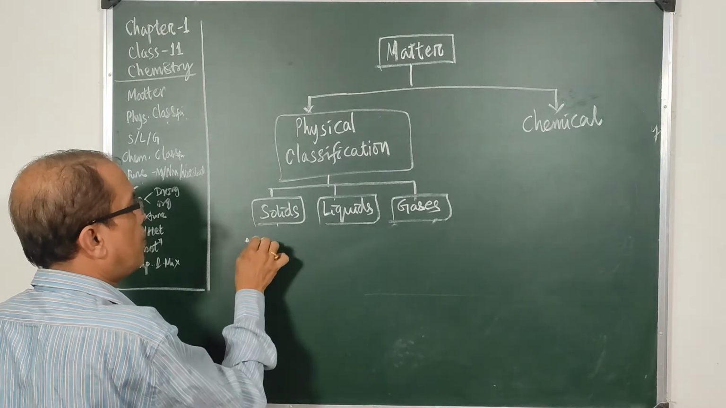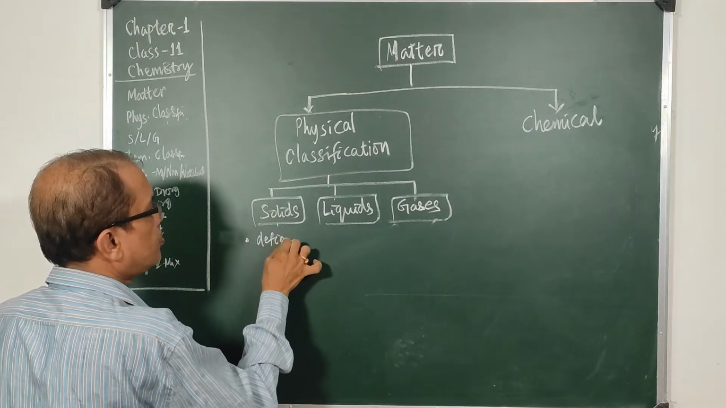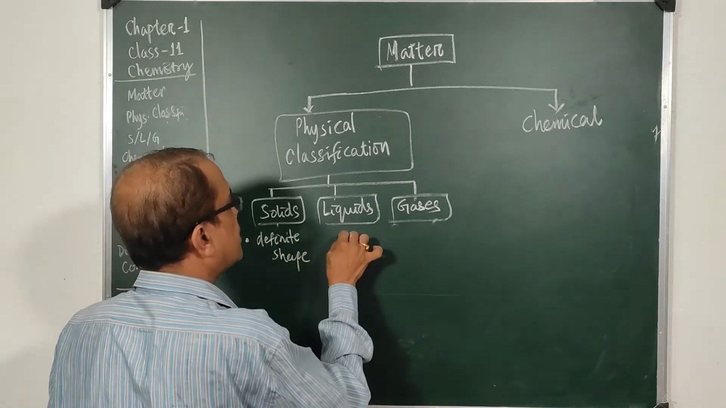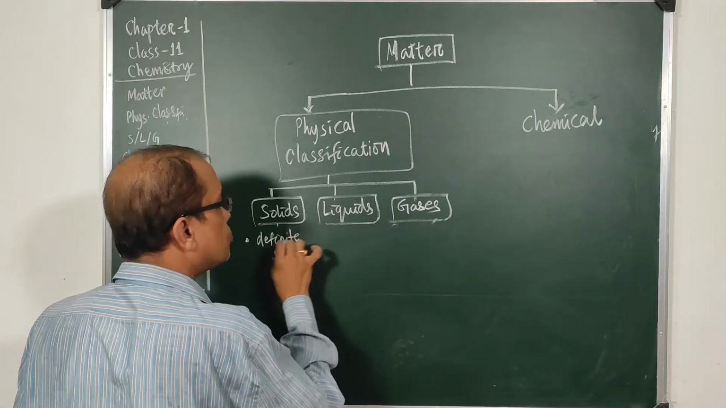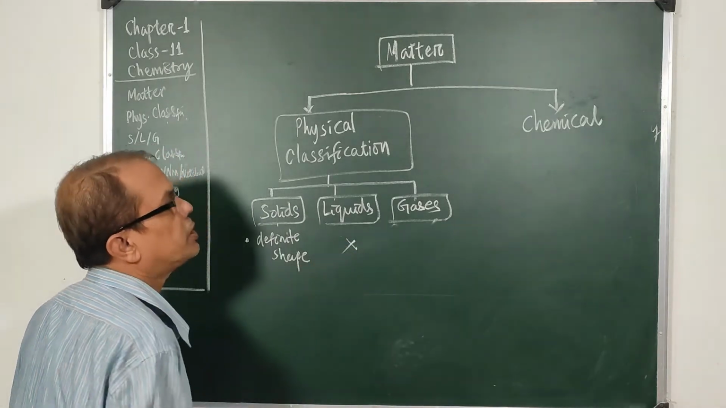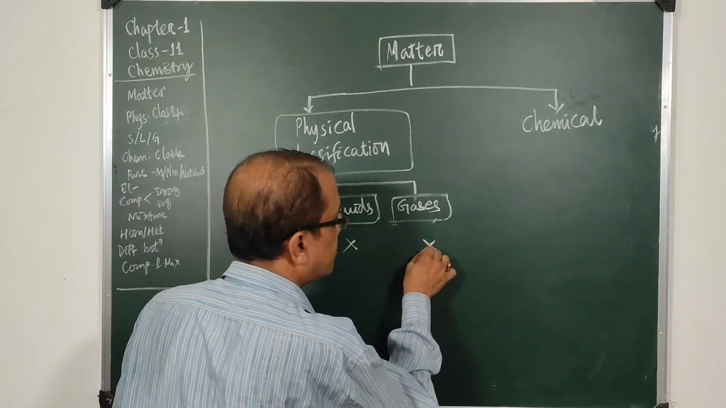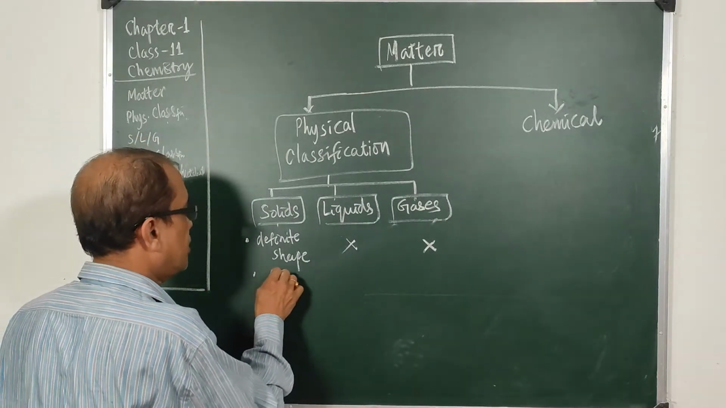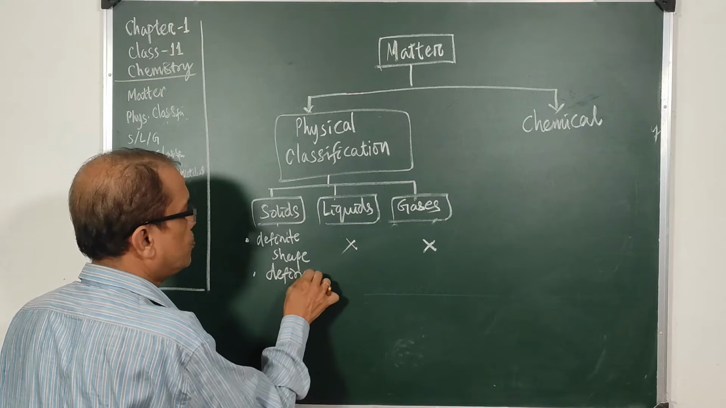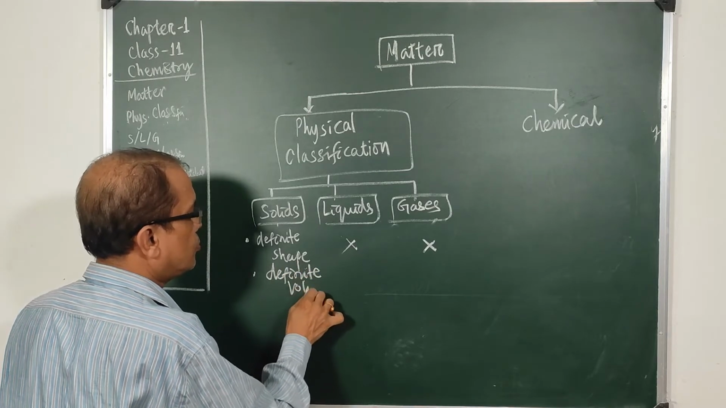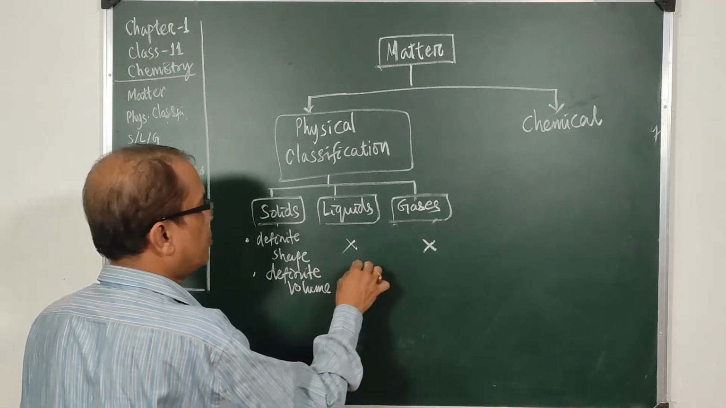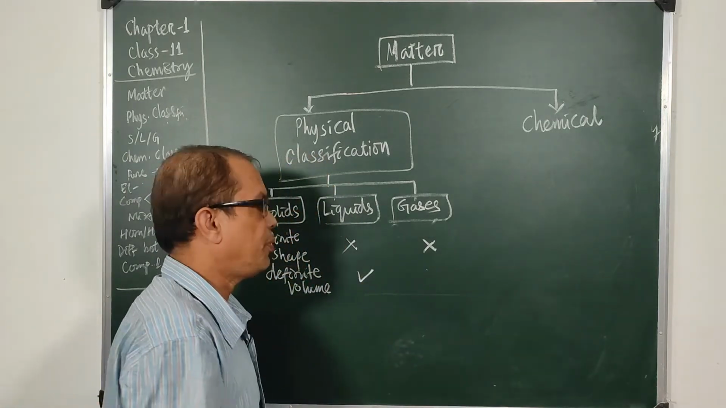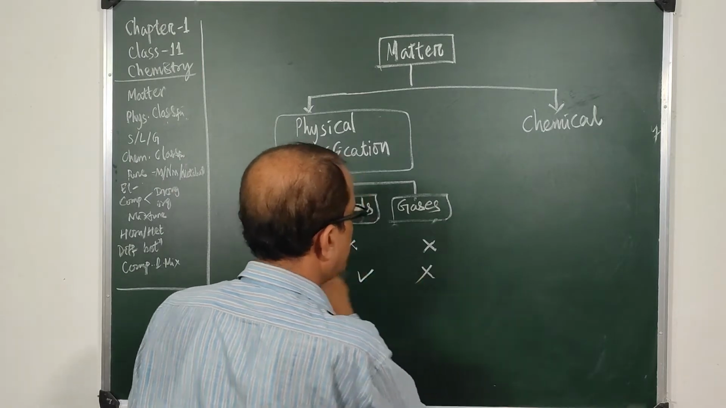These solids have definite shape. The liquids take the shape of the container, so they do not have a fixed shape. Gases do not have a shape. They take the shape of the container in which they are put. Similarly, definite volume. Solids and liquids also have definite volume, but for gases the volume can be variable. They do not have fixed volume.